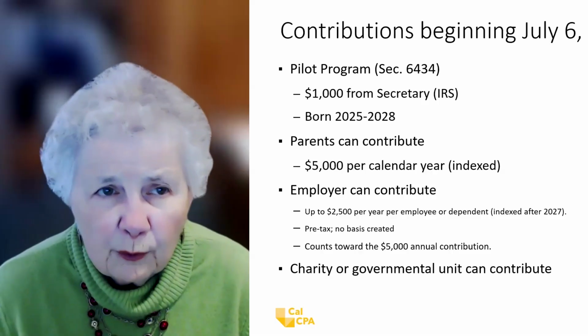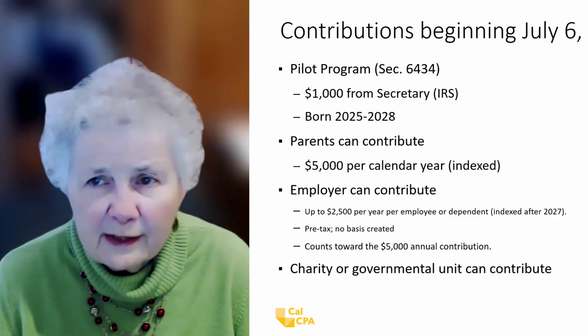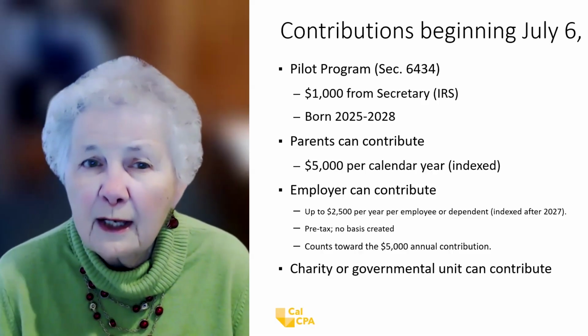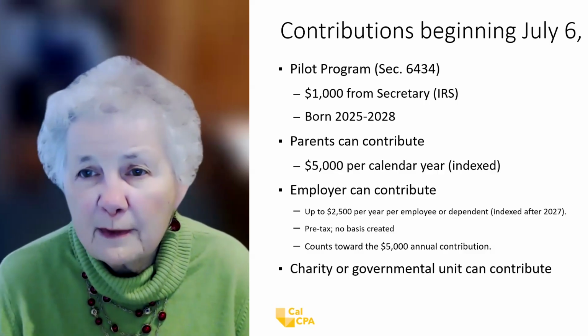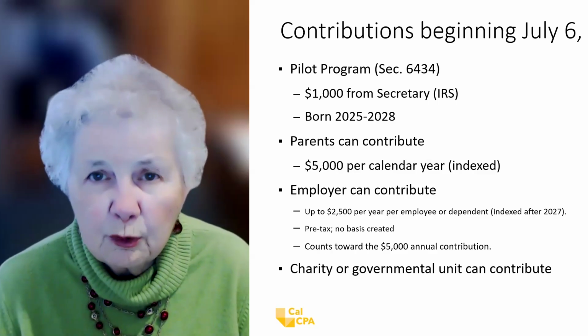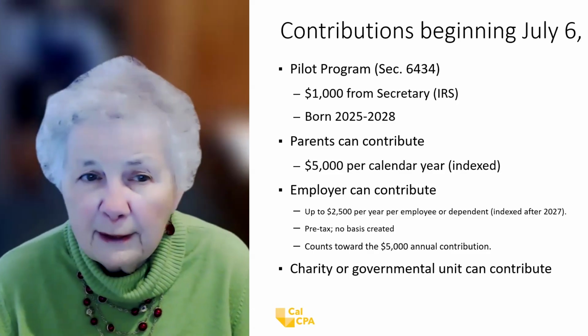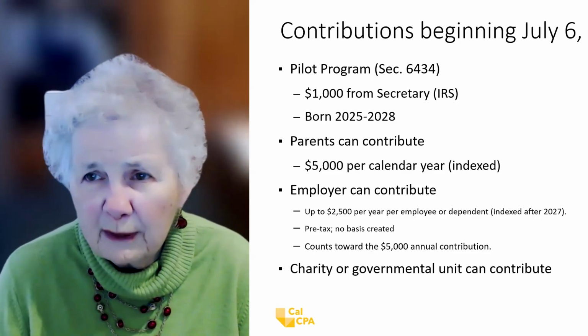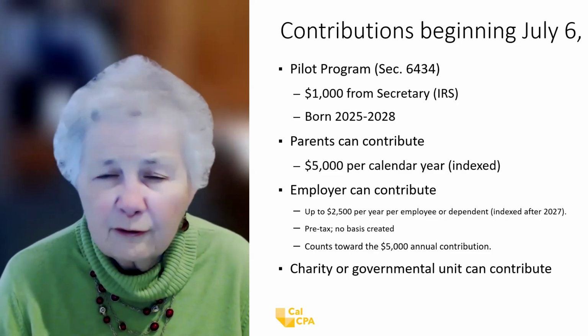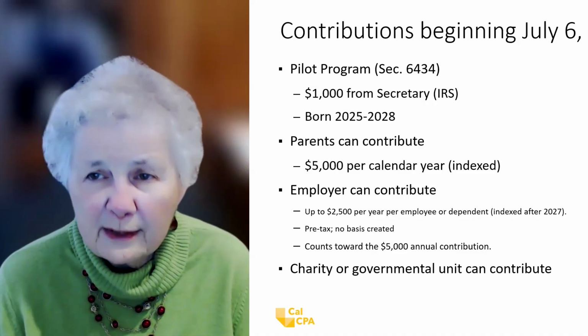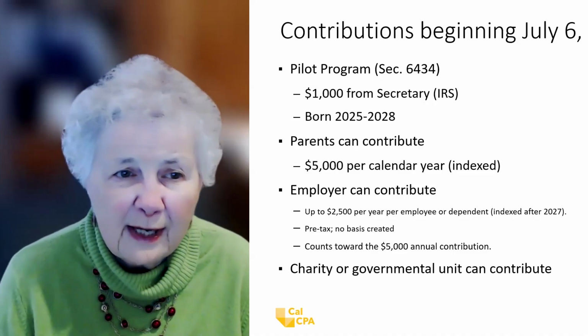So there is a pilot program, and this is Section 6434, and it says that $1,000 can come from the secretary. Whenever legislation says the secretary, that means Secretary of the Treasury, and that means the IRS. So for those born in 2025 through 2028, there is $1,000 available to put into their Trump account. Parents can contribute $5,000 per calendar year. That's the amount for 2026 and 2027. It's going to be indexed after that.